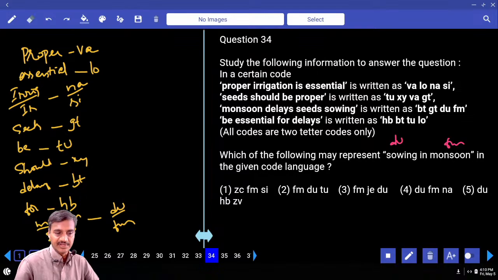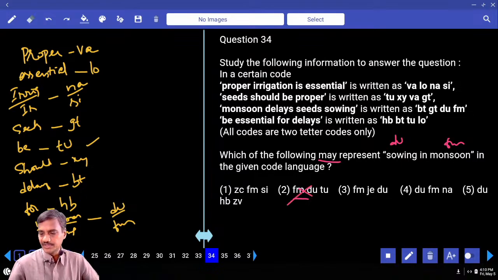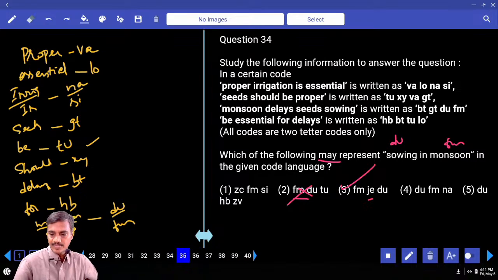The code for 'in'. Now, where is 'in'? 'In' is not there, isn't it? Now, 'may represent' means a possible code. DU and FM must be there, TU. Can TU be the code for the word 'in'? No. TU is the code for B. This is ruled out. And DU FM, JE. JE is not given as the code for any one of these, so it can be the code for the word 'in'. Choice 3.